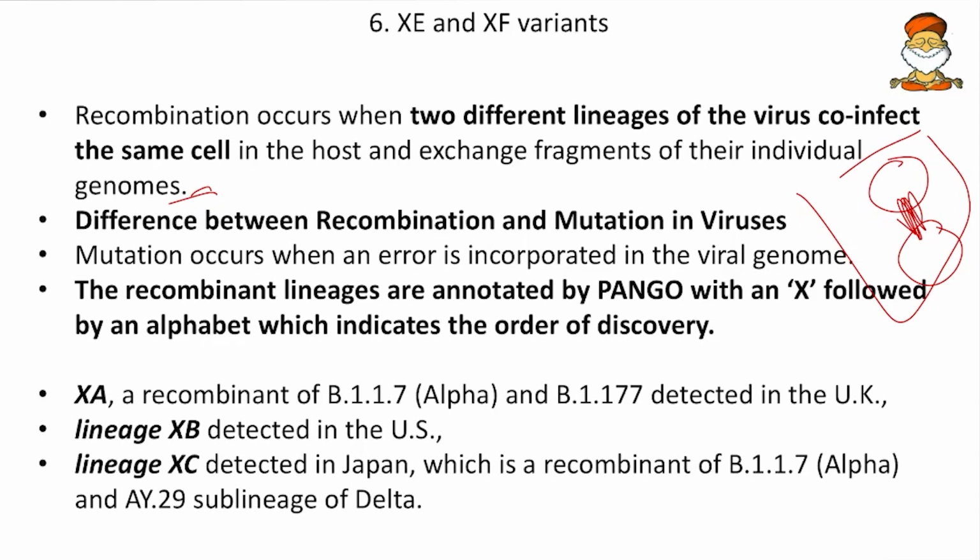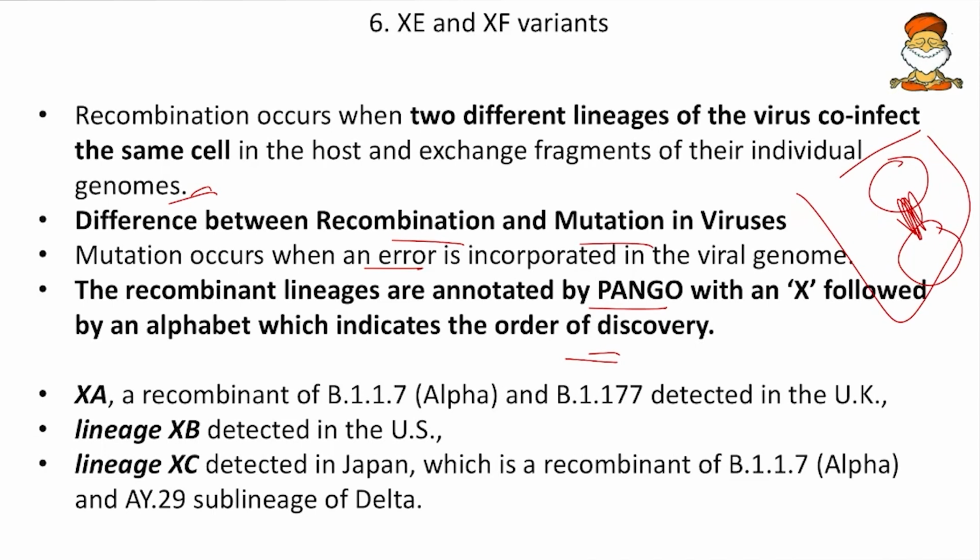Here the difference between the recombinant variant and the mutation variant is that mutation means either addition or deletion of RNA within one cell. But in recombination, the exchange of genetic material takes place between two variants. These recombinant lineages are annotated by Pango with an X followed by an alphabet, which indicates the order of discovery.